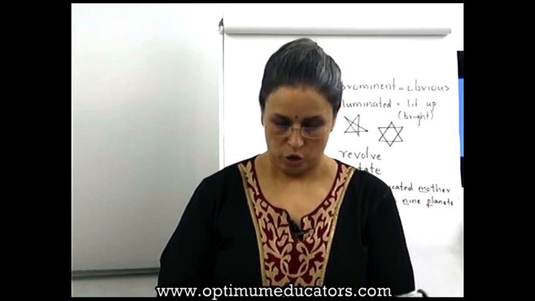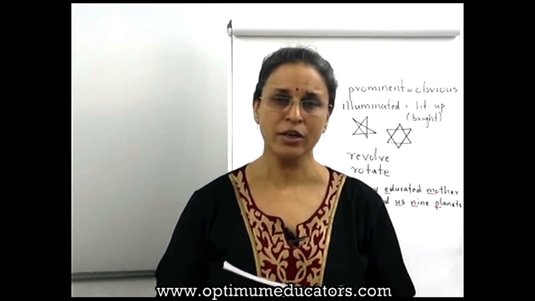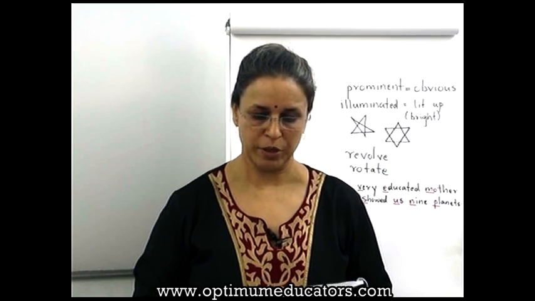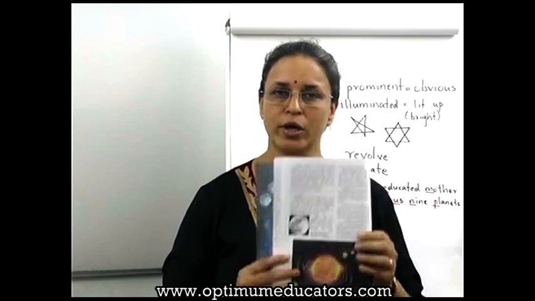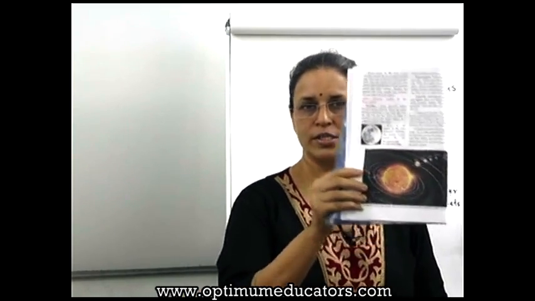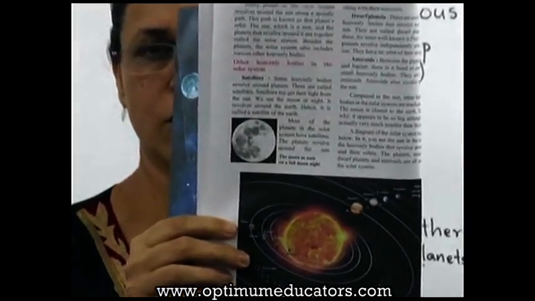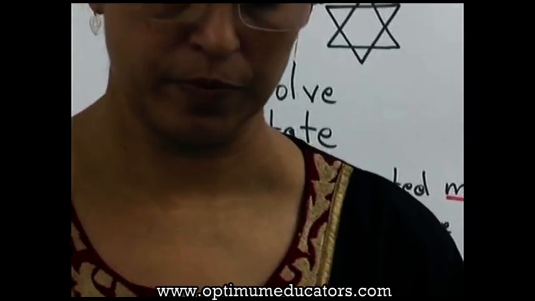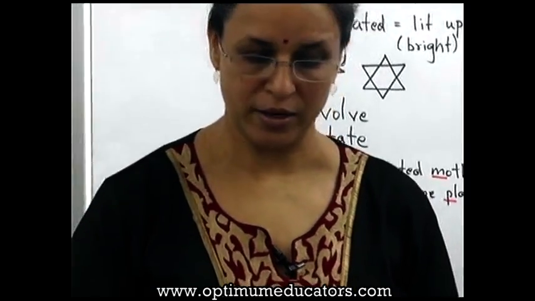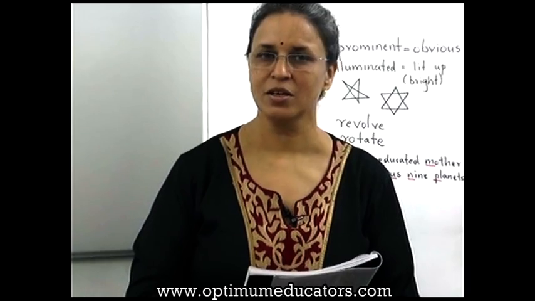Now, on page number 3, we have some questions. Can you tell? Look at the picture of the solar system. That means look at the picture which is in your book on page number 2. You can see that. On page number 2, you have a picture. So look at that and then you can answer your questions. First, which planet is nearest the Sun? Have you got the answer? If you have not, write down Mercury.